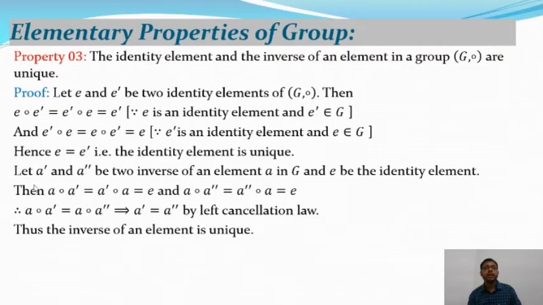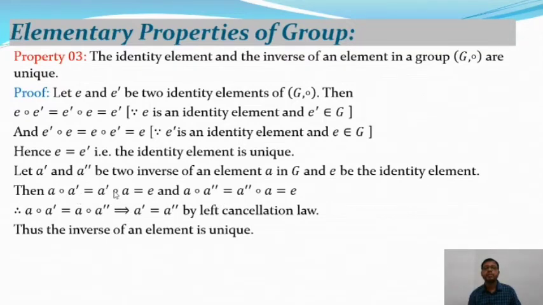As well, let A dash and A double dash be two inverses of an element A in G and E be the identity element. So from the inverse property of a group, we have A composition A dash is equal to A dash composition A is equal to E, and A composition A double dash is equal to A double dash composition A is equal to E. So in the first case, A dash is the inverse element, and in the second case, A double dash is the inverse element.